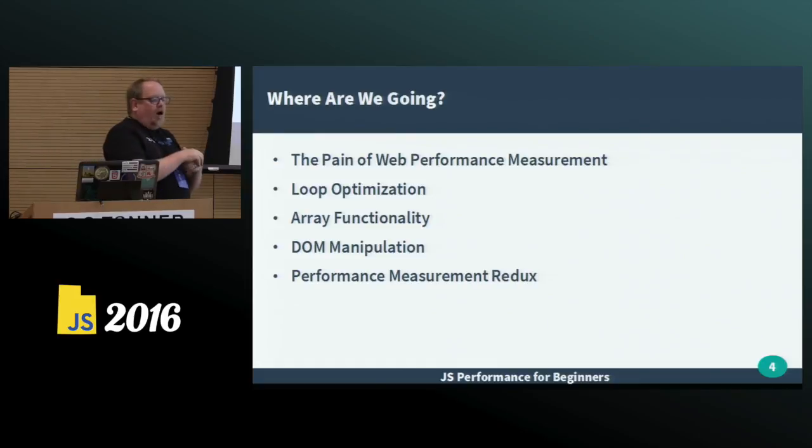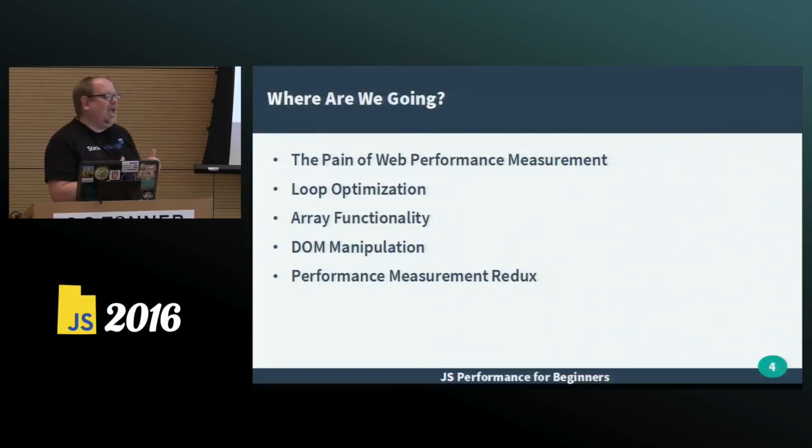Where are we going to go? Well, we're going to talk a little bit about the pain of trying to measure performance when you're dealing with web apps and JavaScript apps. It's way different than if you're dealing with languages that get compiled or compiled to bytecode like Java or C#. We're going to talk a little bit about some loop optimization techniques that I think are common across most programming languages. We'll talk a little bit about array functionality and learning what's built into the language or framework that you're dealing with. And then we're going to talk about DOM manipulation, which is specific to the web, and probably the place where, as I build apps myself, I make the biggest mistakes.